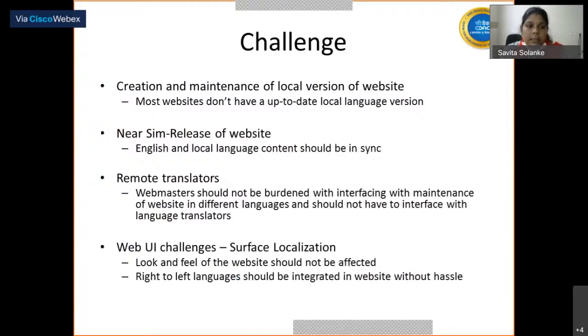Next is the web UI challenge in website localization. If the website is localized, the webmaster needs to maintain the look and feel of the website in the same form as in English. And if we integrate a right to left language in the website, it should not disturb the look and feel of the website. So we are providing the solution, LPMF, which will solve all the above problems.